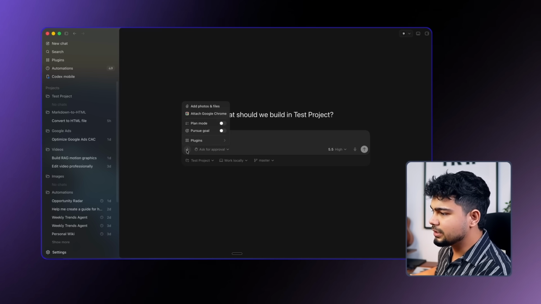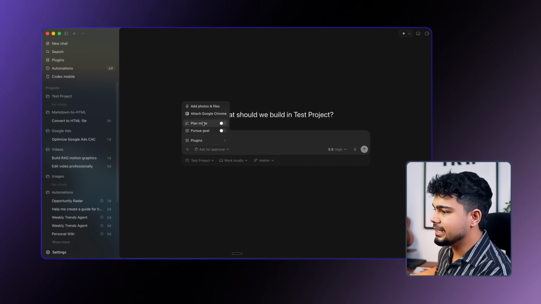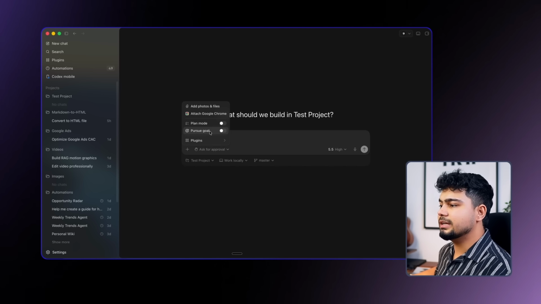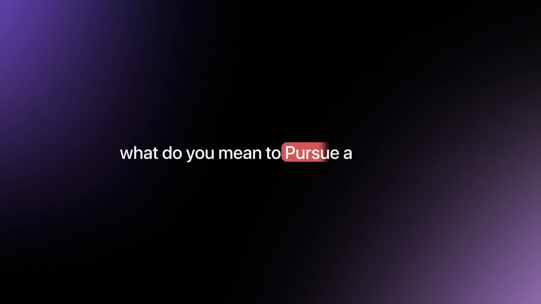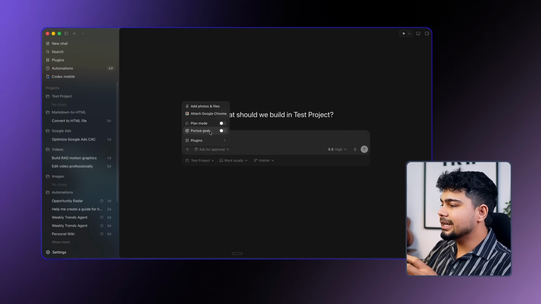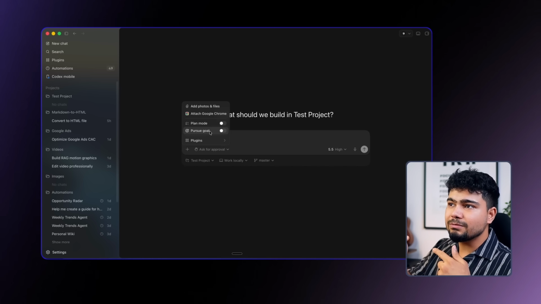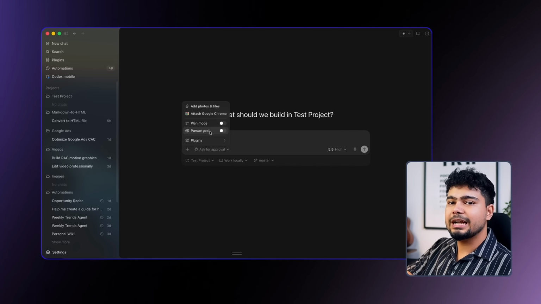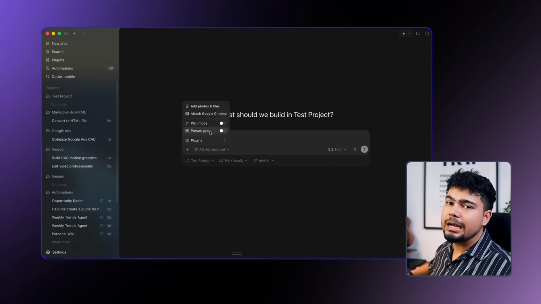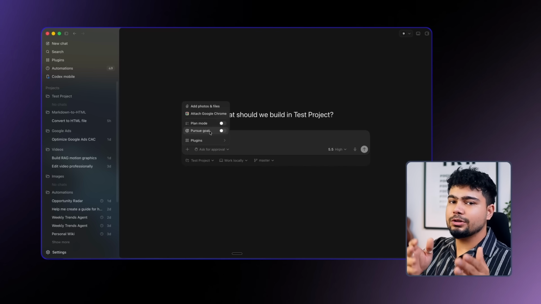And if you click here, you can find different files you can attach. You can use a plan mode, you can pursue a goal. What do you mean by pursue a goal? If you define a goal, like I have to get this work done on this website. For example, you want to create your website and you want to deploy it somewhere. The final goal is to deploy that website. You just define that goal and click on pursue goal. So it will work until that goal is finished. That is what pursue goal is. Similarly, in plan mode it will first create a plan and then work on that particular plan.